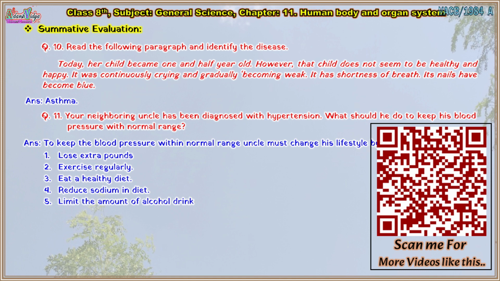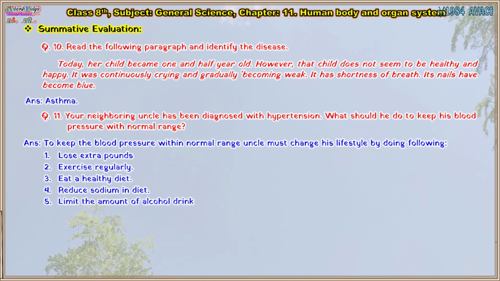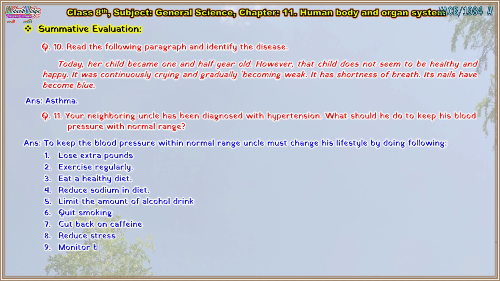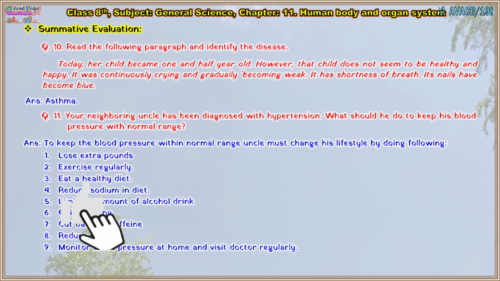4. Reduce sodium in diet. 5. Limit the amount of alcohol you drink. 6. Quit smoking. 7. Cut back on caffeine. 8. Reduce stress, and the last one is 9. Monitor blood pressure at home and visit the doctor regularly.